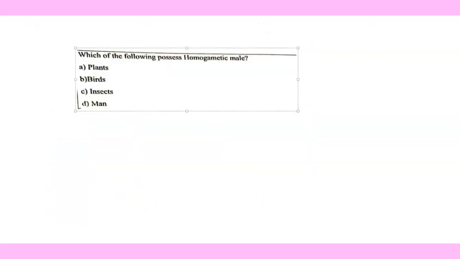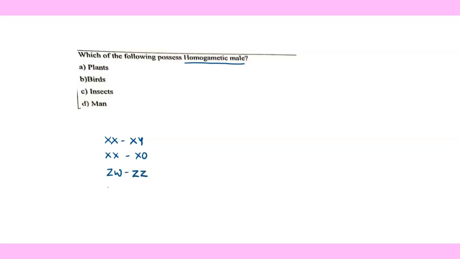This question has been taken from the sex determination topic, and they are asking about homogametic male. Remember, we studied various types of sex determination. It could be XX, XY, it could be XX, XO, it could be ZW, ZZ, ZO or ZZ.